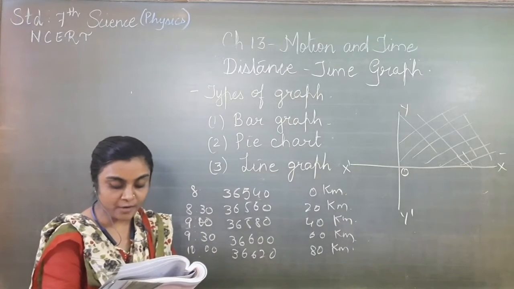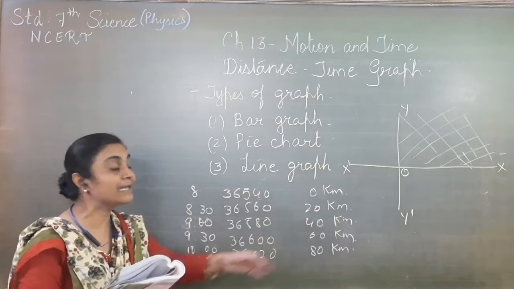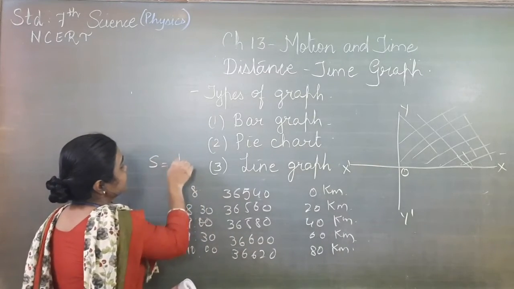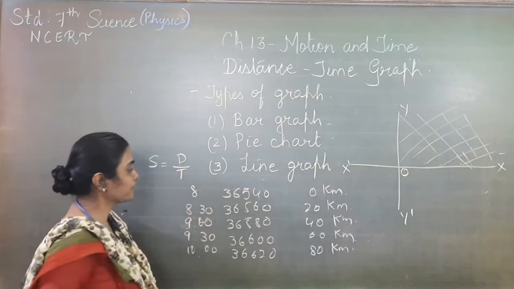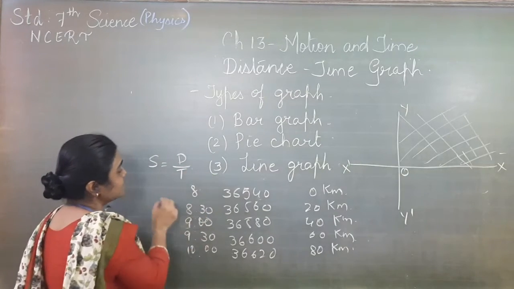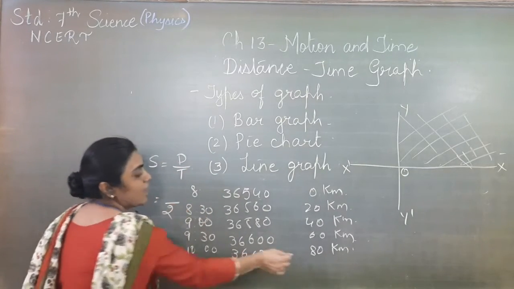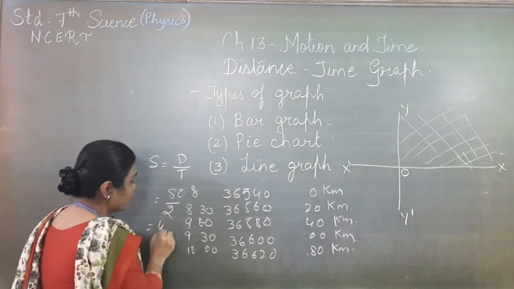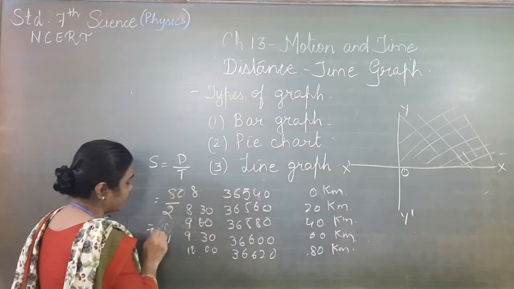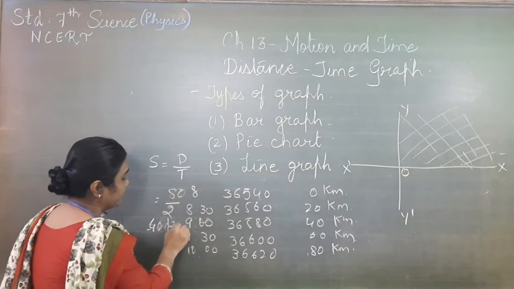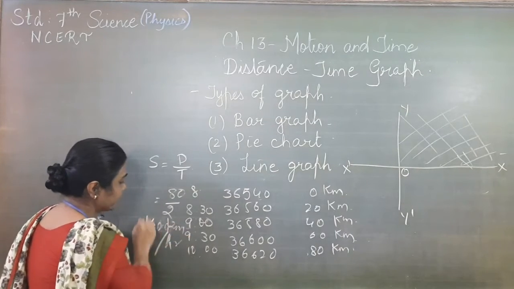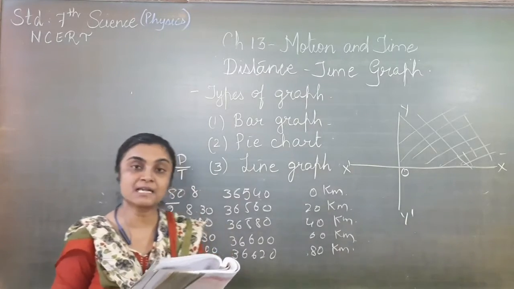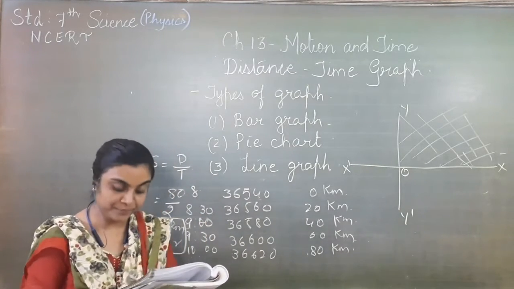Now here, can we calculate the speed of the bus? So we can calculate the speed of the bus. That is, speed of the bus will be distance upon time. So from 8 to 10, it will be 2 hours. And how many kilometers are there? It has covered 80 kilometers. So in 1 hour, it has covered 40 kilometers per hour. So this is the speed of the bus. In 1 hour, the bus has covered 40 kilometers.